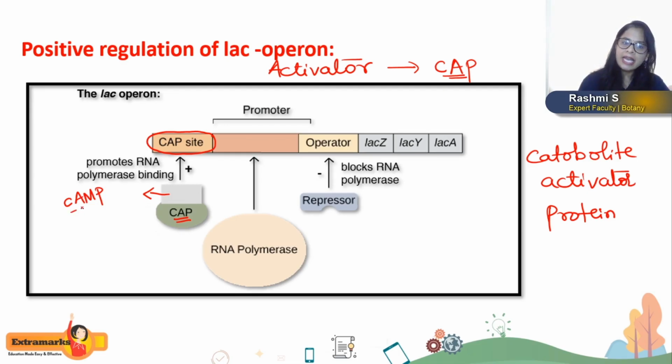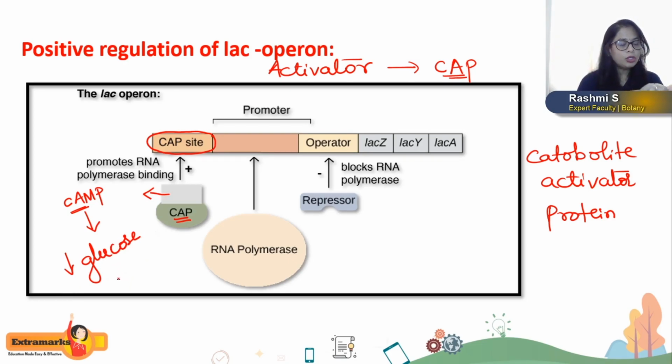This cyclic AMP molecule is synthesized when the availability of glucose is low. So when glucose is low, cAMP is produced, and this cAMP now binds to the CAP protein.